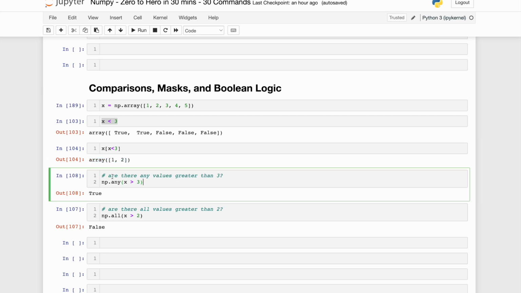Now suppose somebody is trying to find whether there are any values greater than 3. What you can do over here is pass x greater than 3 with a special function or method, any: np.any(x > 3). It will try to find whether there is any such value, and it will give you a boolean answer, true or false. The other counterpart of that is all. Are all the values greater than 2? No, that's why the boolean result is false. Is any value greater than 3? Yes, we have values which are greater than 3, which are 4 and 5. So this boolean return is true.